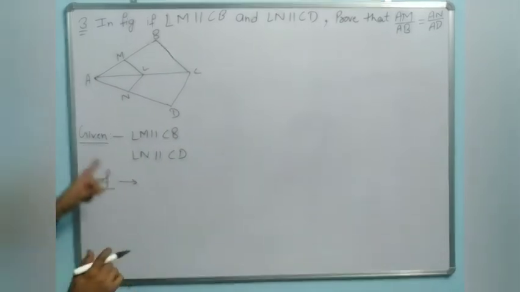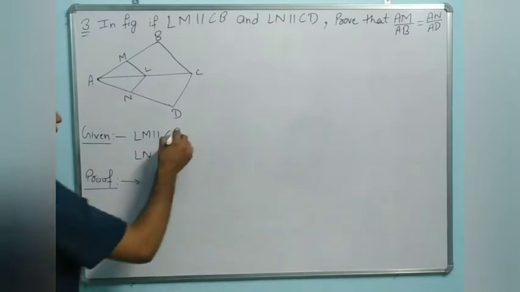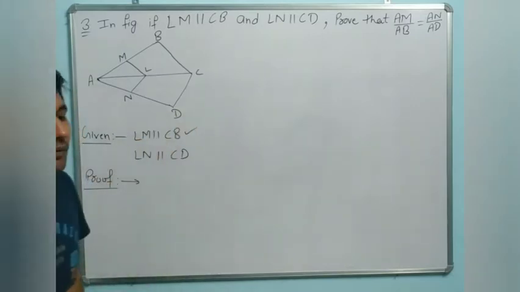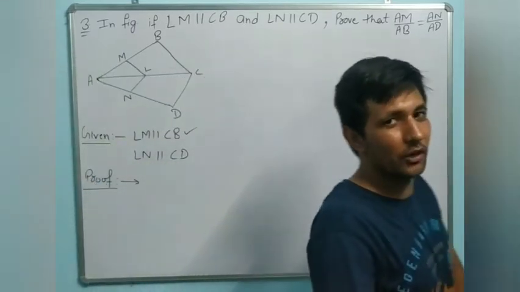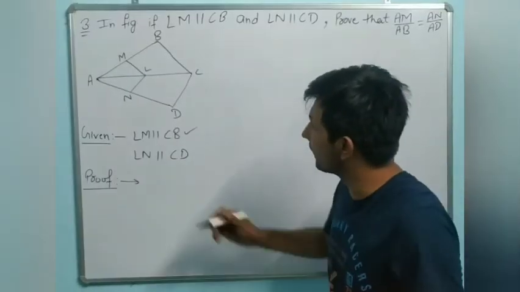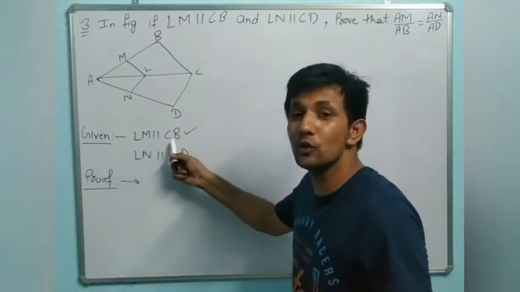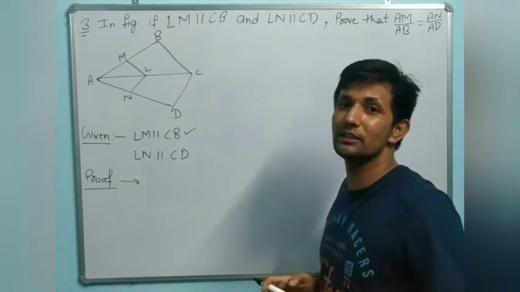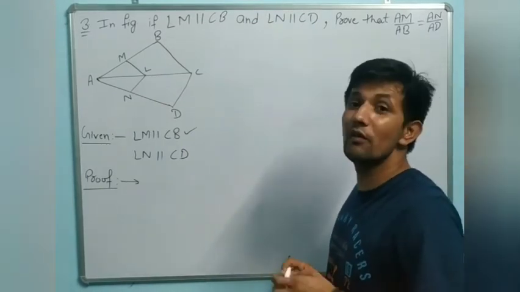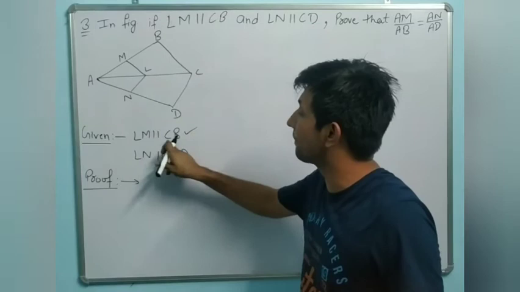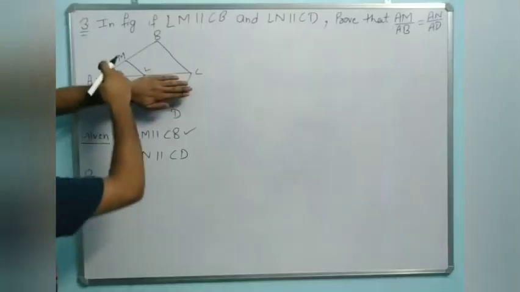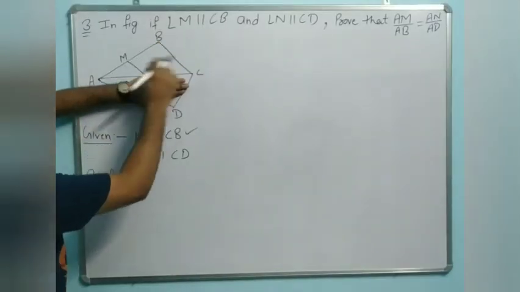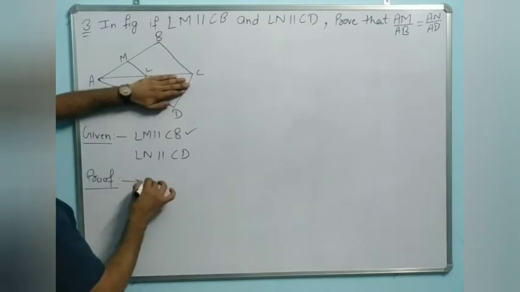So first we will write given. What is given? Always, dear, whatever is given in the question, we will use it. LM is parallel to CB, and Thales theorem is always used in a triangle. So we will take a triangle in which LM is parallel to CB. It is triangle ABC.